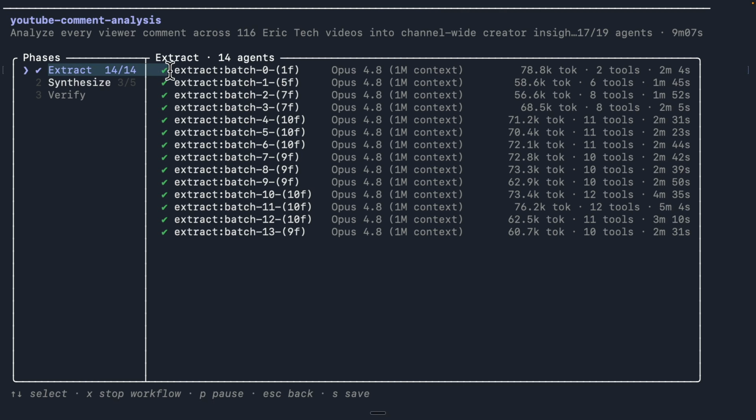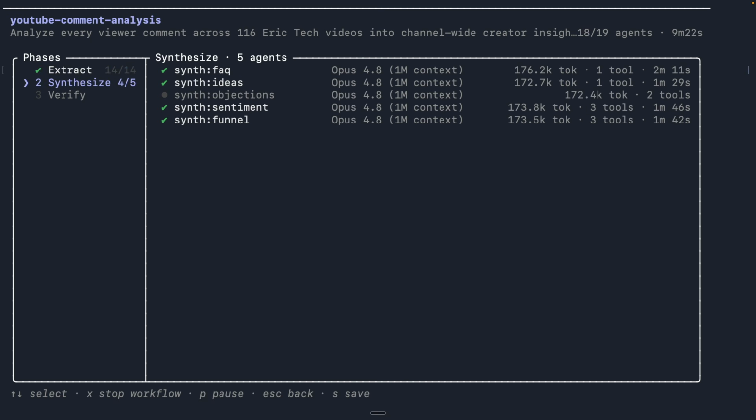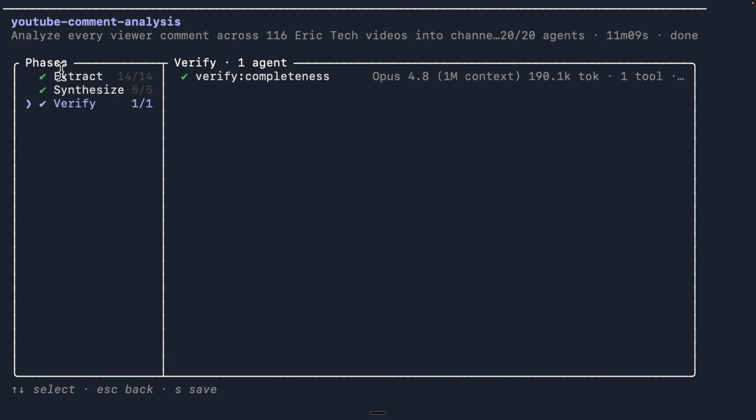So for the first phase, extract, you can see all the sub agents have completed. And this tells you exactly how many tokens have been consumed by each sub agent and how long it took for each and every single sub agent. So now if I go to the next phase, I'm just going to click on my down arrow. And here you can see this is my synthesize phase. You can see that each section has triggered a sub agent to synthesize. So how long it took, how many tokens were consumed, and also what tools are being used, right? All right, so now you can see extract, synthesize, verify are all complete.